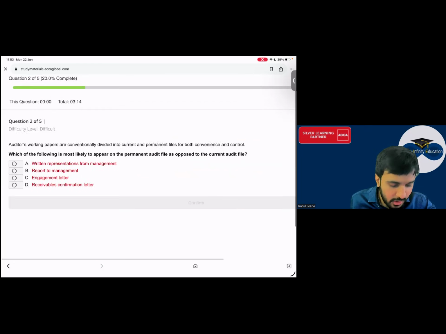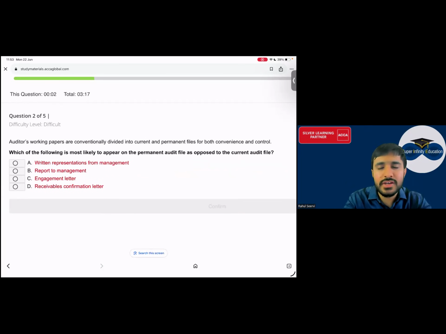चलो next one. Auditor's working paper, or you say documentation. Auditor's working papers are conventionally divided into the current file and audit file for both convenience and control. Which of the following is most likely to appear on a permanent audit file as opposed to the current audit file? Permanent audit file में क्या आएगा?